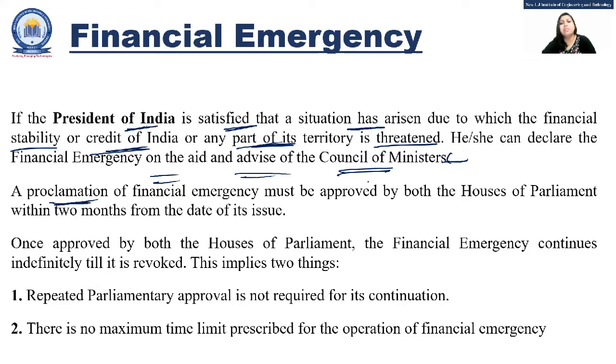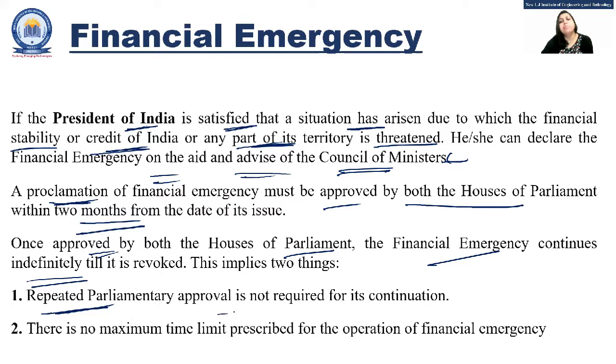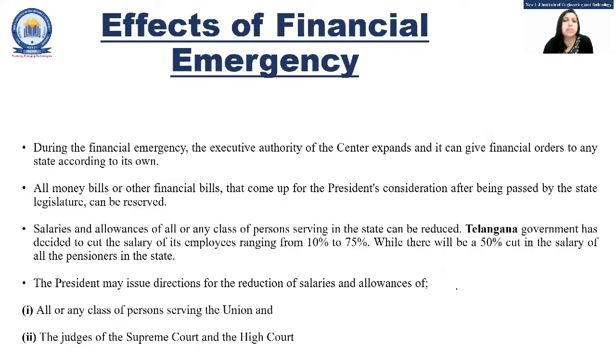A proclamation of emergency must be approved by both the houses here within 2 months. So we can see here the financial and state emergency needs to be considered in 2 months. Once it is approved by both the houses of parliament, financial emergency actually continues indefinitely. So here also there is no stipulated time period for that. And two things are implemented here. One is repeated parliamentary approval is not required for its continuation. Okay, it can be extended, and there is no maximum time limit prescribed for this. Okay, so those are the two provisions for the financial emergency.